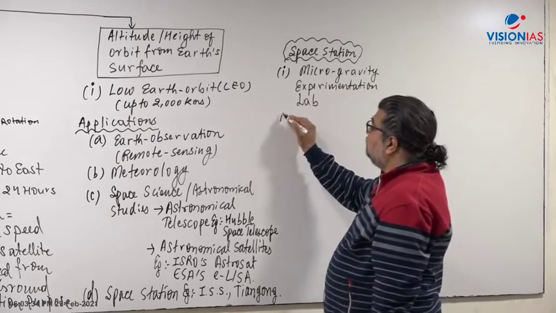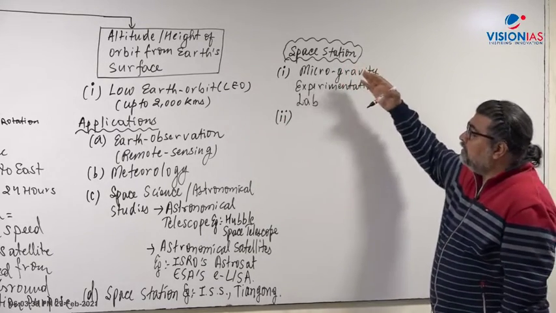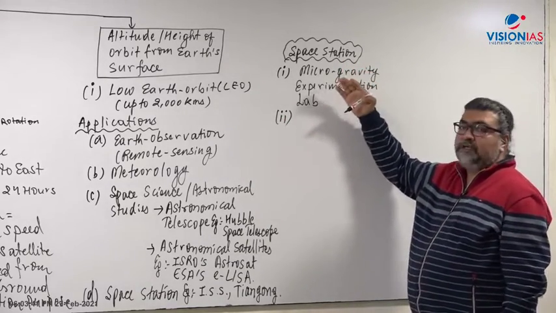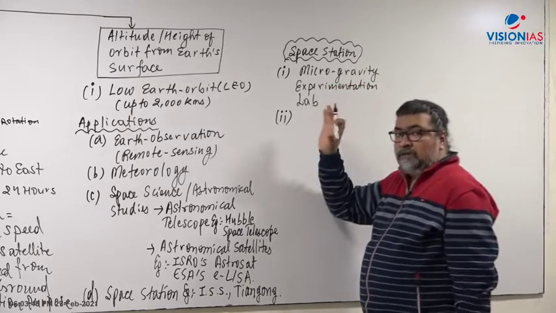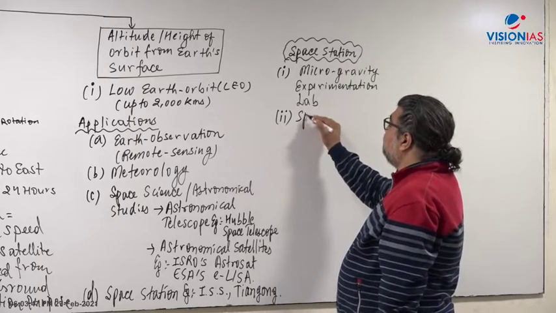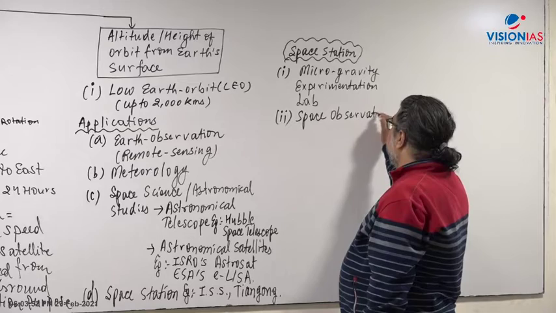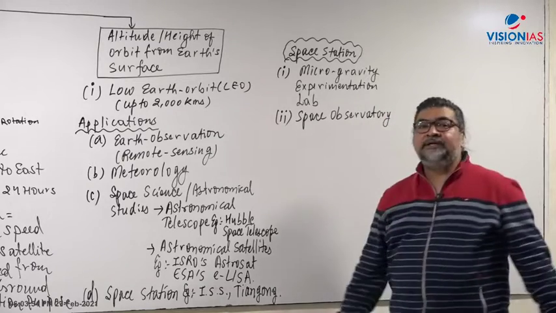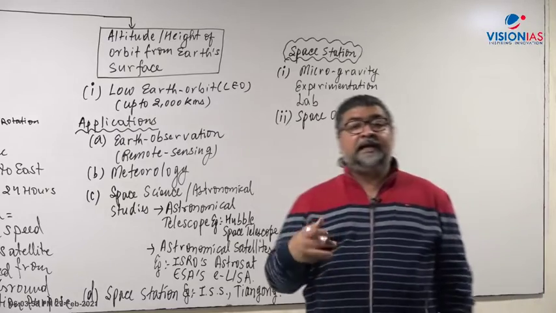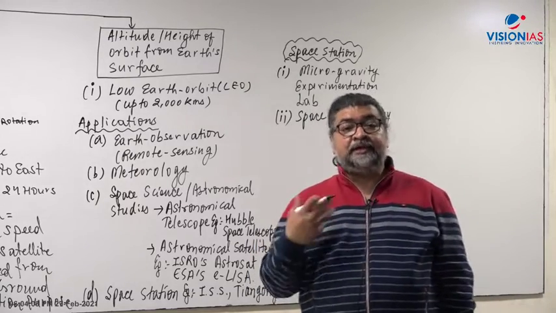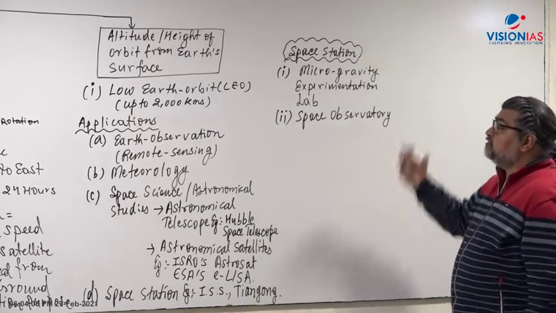Now second is that space station not only helps in conducting experiments in zero gravity or finding out any aspect of that, it also is basically a space observatory. It also serves as a space observatory where the data regarding the galaxies or any part of the deep universe can be collected and studied, and the scientists will get to understand the deeper parts of the universe. So it also acts like a space observatory.